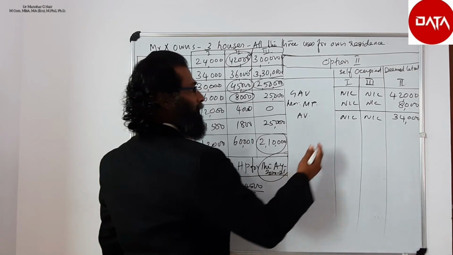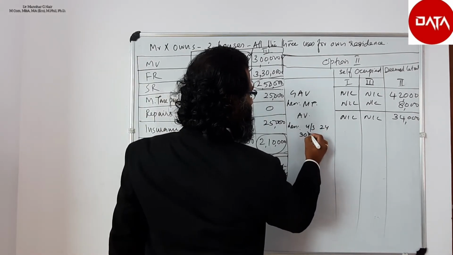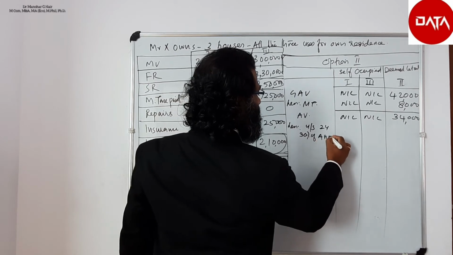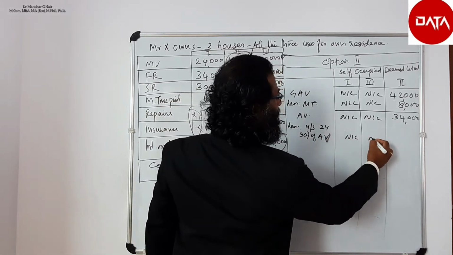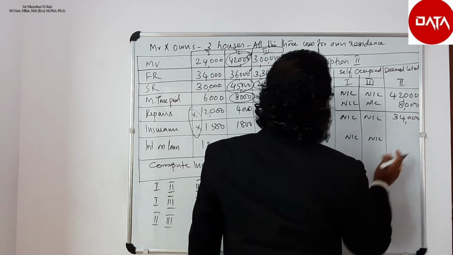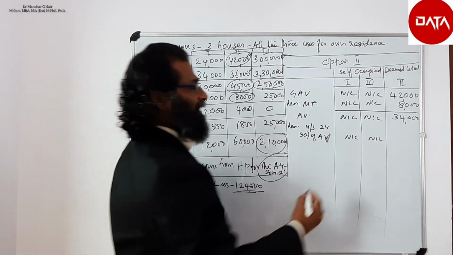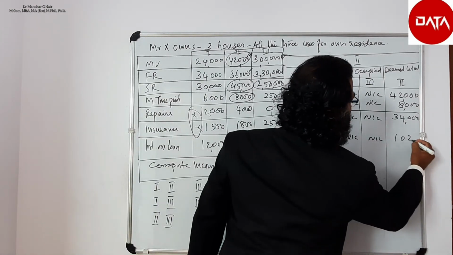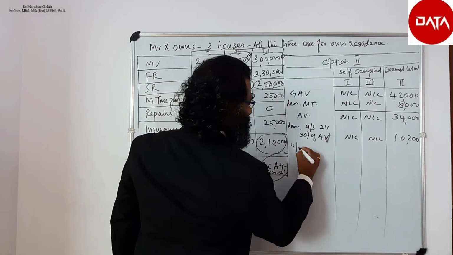First and third, deduction under section 24, that is 30% of annual value. 30% of annual value, here it is nil, here also nil, but here 30% of 34,000. It is 10,200. Then interest on loan.